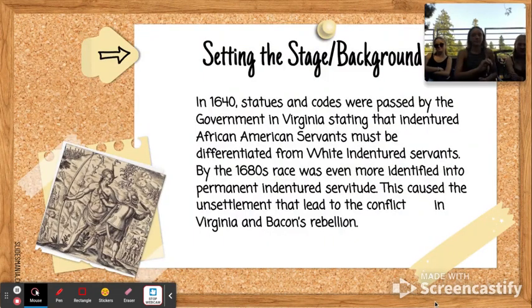Setting the stage. In the 1640s, statutes and codes were passed by the government in Virginia stating that indentured African American servants must be differentiated from white indentured servants. By the 1680s, race was even more identified with permanent indentured servitude. This caused the unsettlement that led to conflict in Virginia and Bacon's Rebellion.